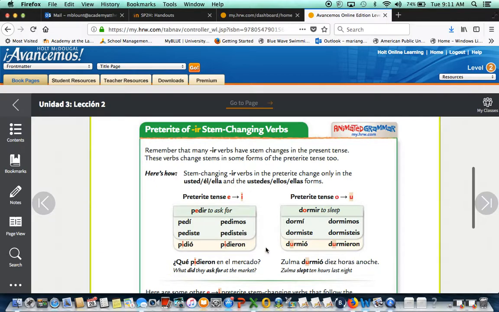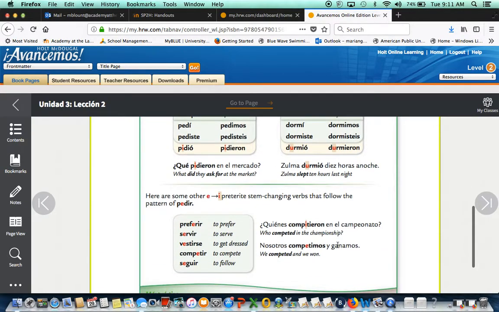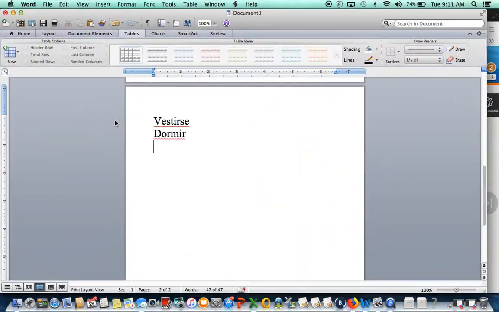And you do exactly the same thing for dormir, okay? Dormir, you change the o for u, for the él form and the ellos form, okay? And you're going to do exactly the same thing with all of these ones right here. You're going to change the e for i for the él, ella, usted, ustedes, and ellos and ellas form.